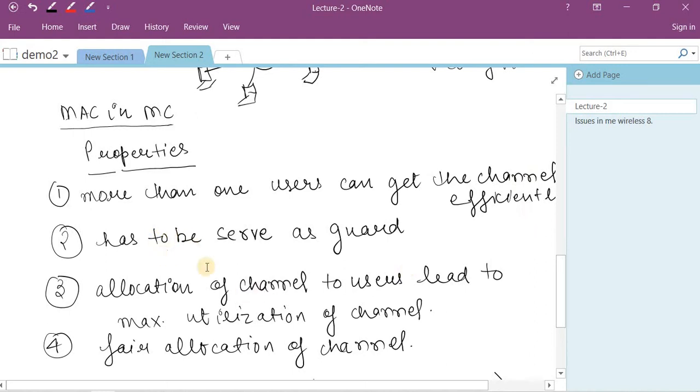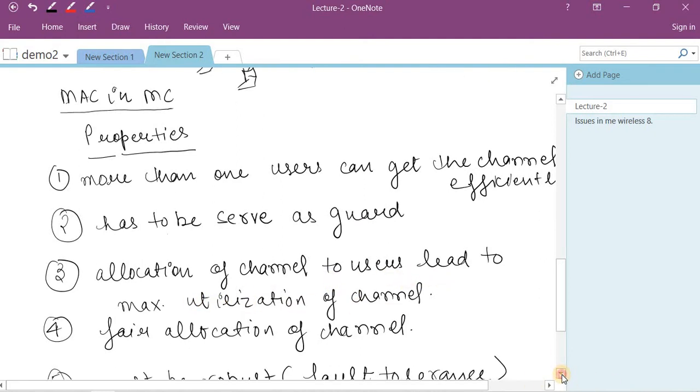Also, because it is serving at the data link layer, it can serve as a guard for the physical layer. The launching of the bits, the encoding and decoding of the bits, and their conversion into frames all have to be done in a disciplined fashion. The third one is the allocation of the channel to users leading to maximum utilization of the channel.